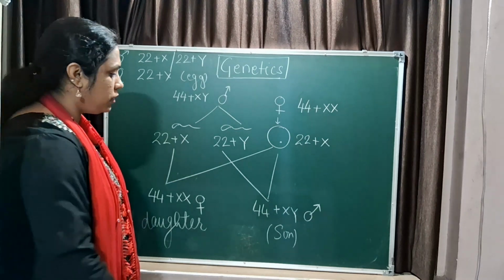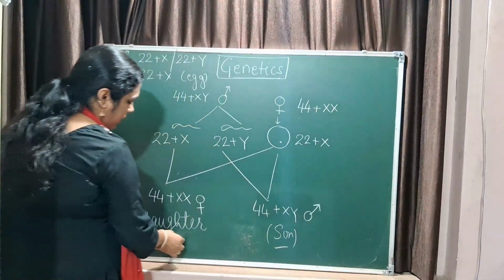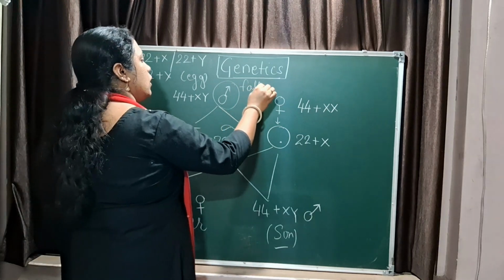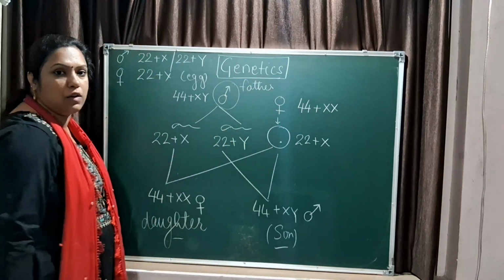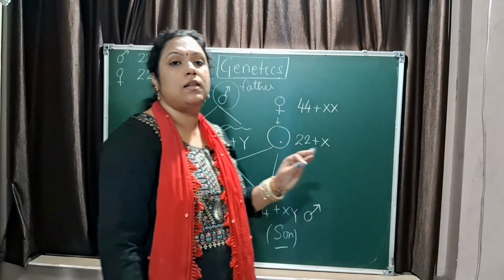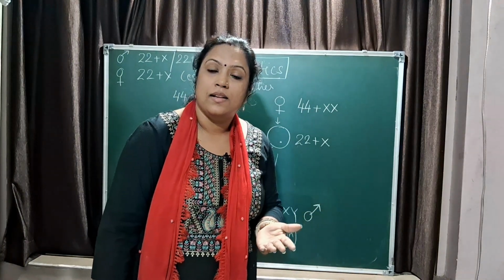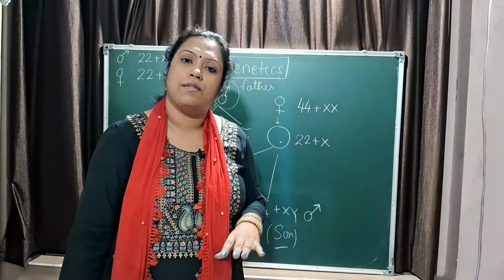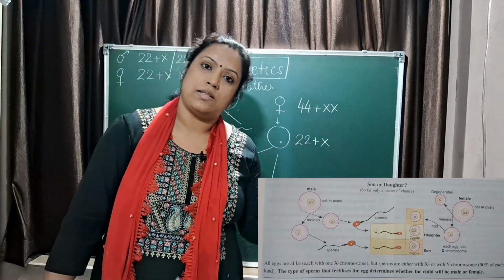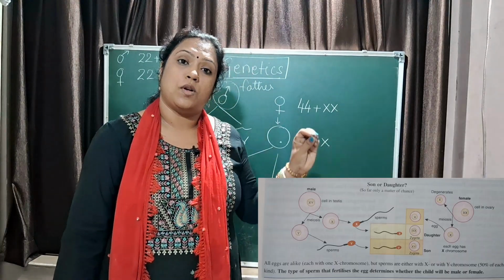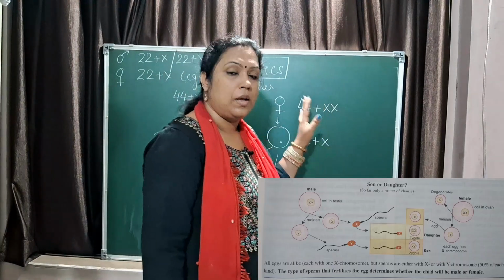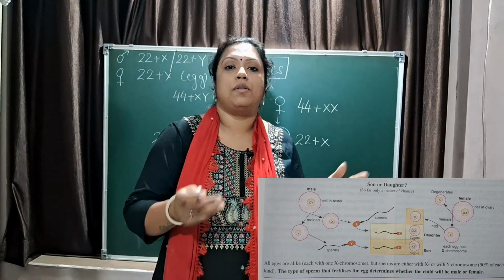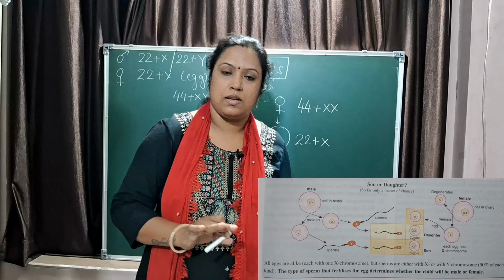Who is responsible for the gender of the child? It is the father who is responsible for the gender of the child. But again, the father cannot decide what gender child the couple wants to have. It is on the basis of chances. So, okay, the responsibility is of the father, but the production of the baby, whether a male or a female, is a 50-50% chance. Is that clear?